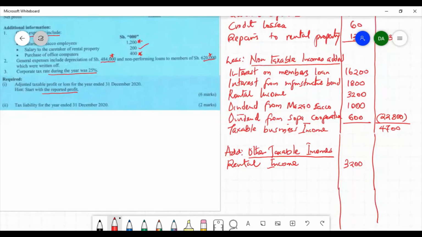The rental expenses associated with this rental income include repairs to rental property equal to 1,300.